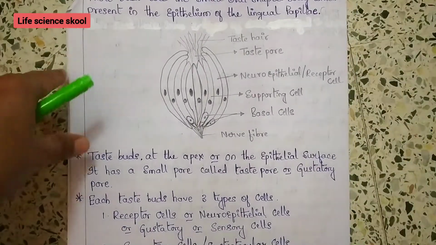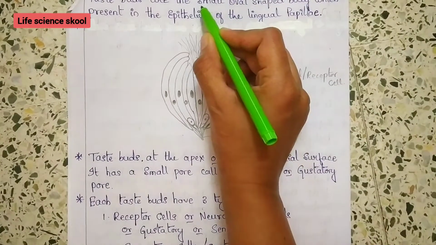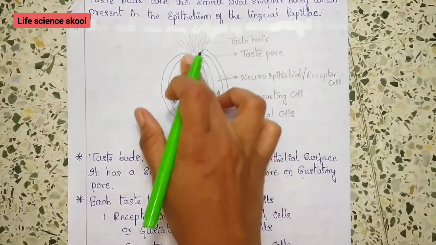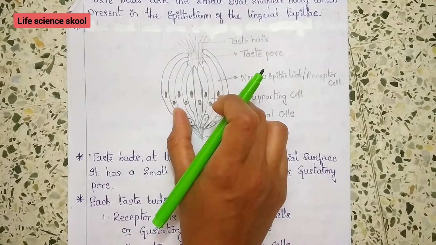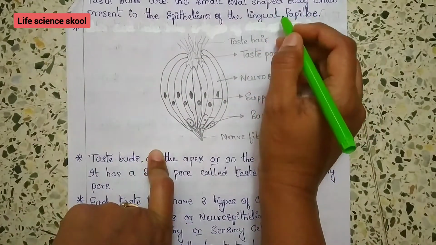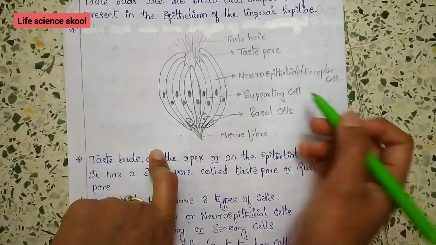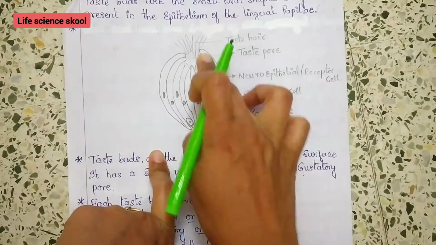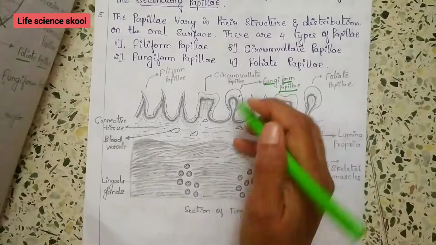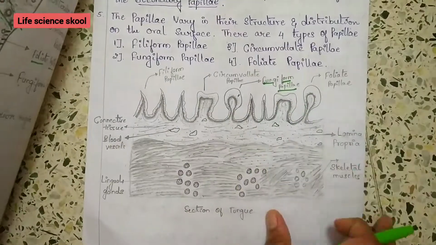Now we will learn about the structure of the taste bud. Taste buds are small oval-shaped bodies, present in the epithelium of the lingual papillae. Lingual papillae are of four types: fungiform papillae, filiform papillae, circumvallate papillae and foliate papillae. If you have to mention the location, the taste buds will be present here, like this.